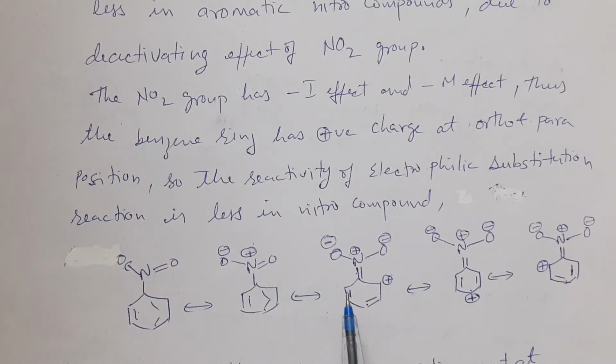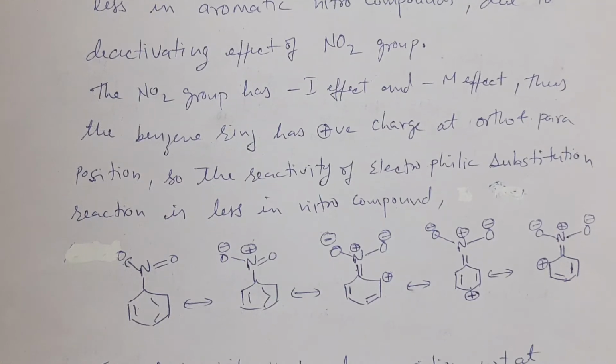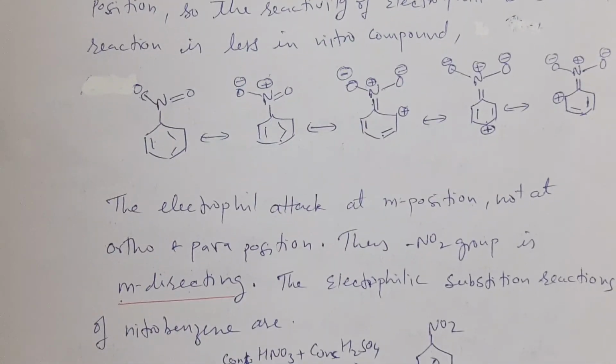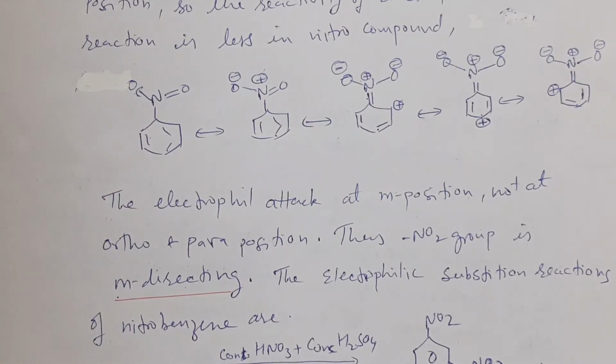But in nitrobenzene, as compared to the ortho and para positions, the electron density at the meta position is more. So the electrophile can attack at the meta position in nitrobenzene, or we can say that nitrobenzene is meta directing for electrophilic substitution reactions.